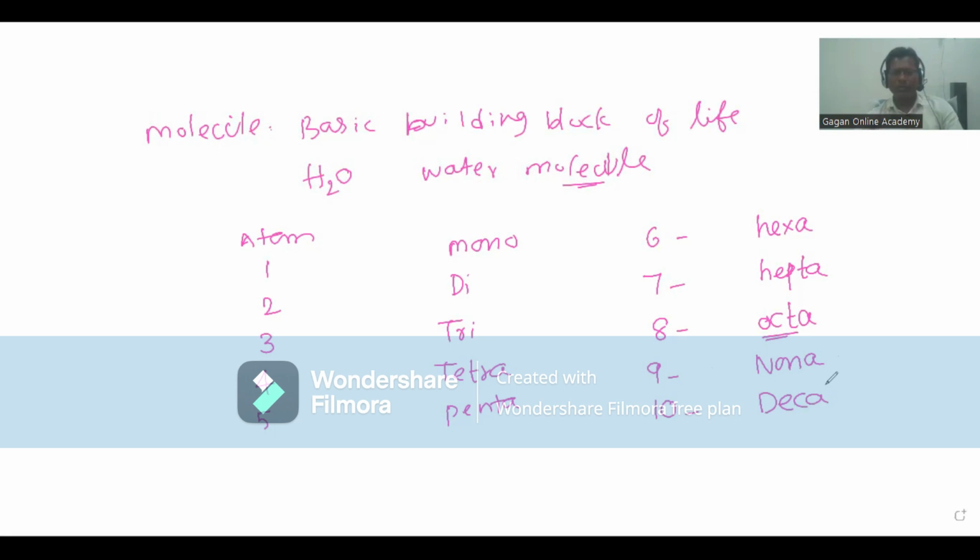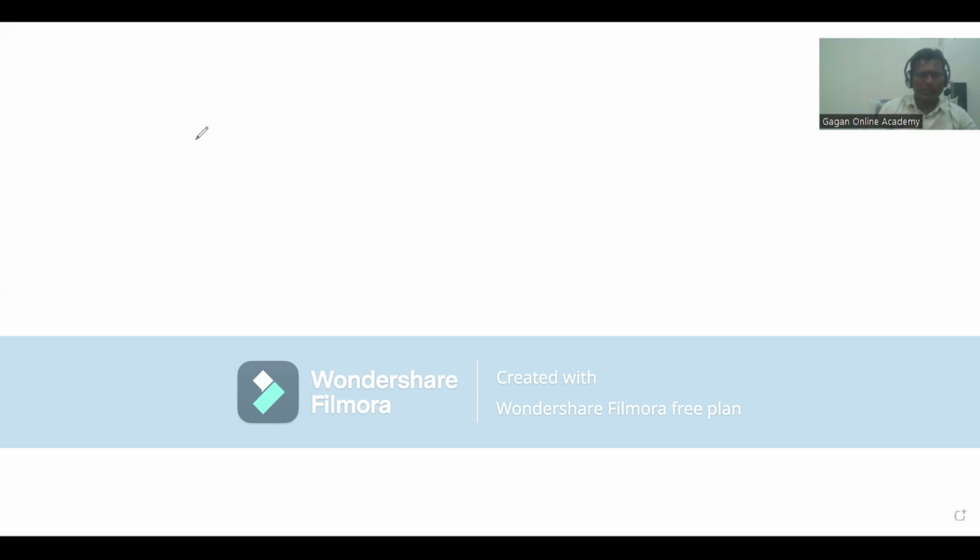Right? Now, using these clues, we read some molecules. The first one, CO. First, this is the carbon atom, so I am writing carbon. Here, one oxygen, that is one, so we have to say mono. Carbon monoxide. Here one atom is oxygen, so that's why we are using mono. Finally, we have to add ide. Carbon monoxide.